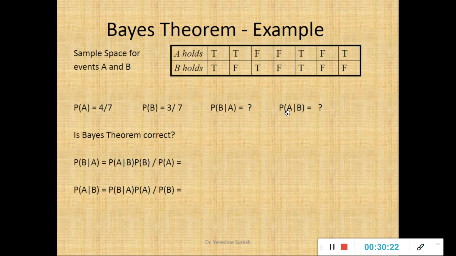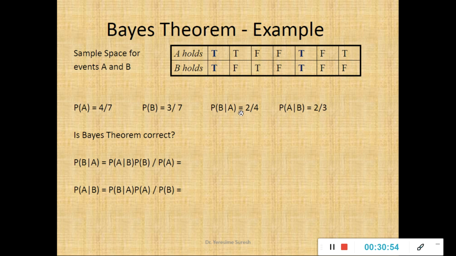Similarly, probability of A over B. How many times is B true? It is only thrice. So finding the probability of A over B means finding the probability that A is true provided B is already true. B is already true in 3 cases. When B is true, how many times is A true? We will see. Once, twice. So B is true 3 times, and whenever B is true, A is also true 2 times. So the probability is 2 by 3.